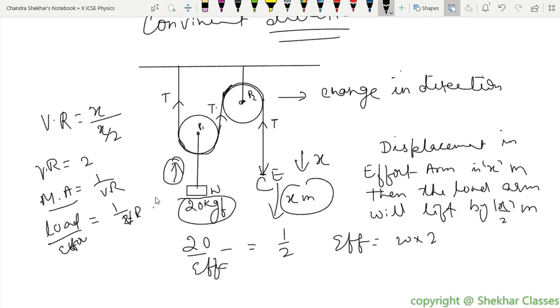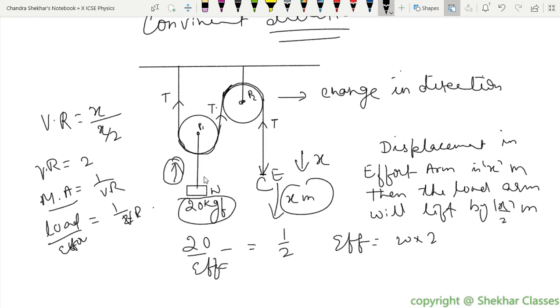In this case, when we talk about the pulley, what is the mechanical advantage? For this pulley, it will be 2. Yes, sir. No, but we don't know, we have to find effort first. No, I'm asking for this particular pulley here. Remember, mechanical advantage, will it be equal to the velocity ratio?